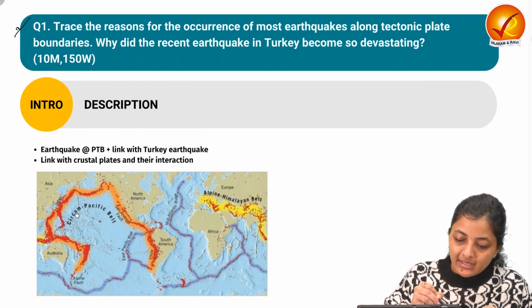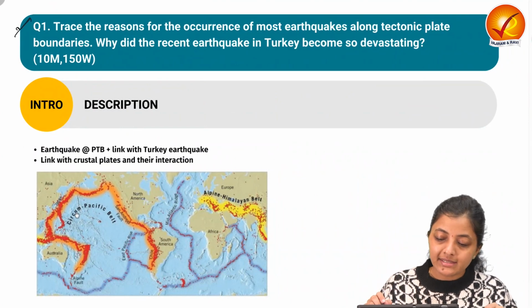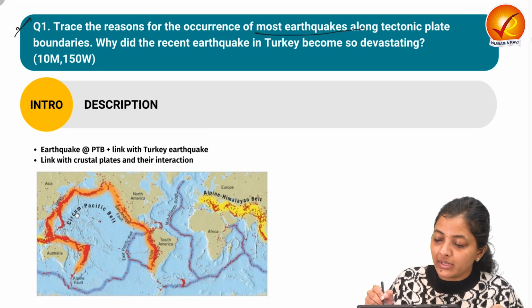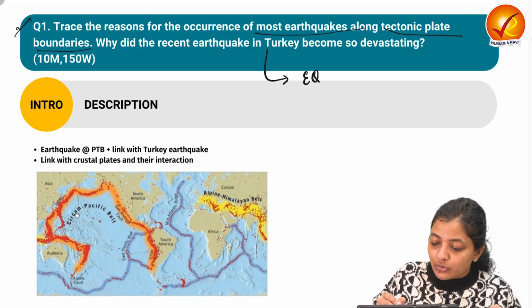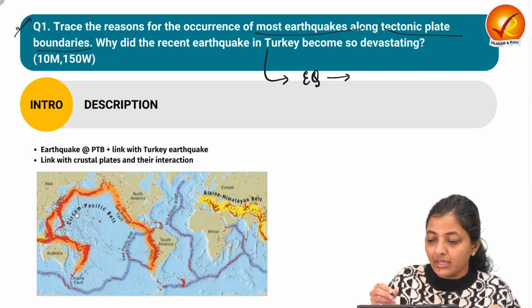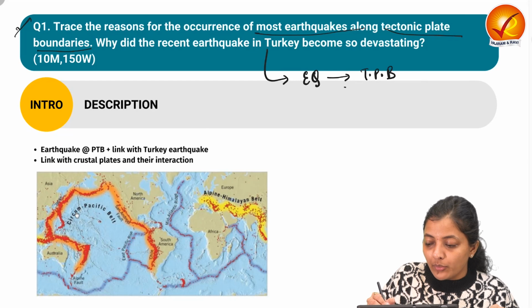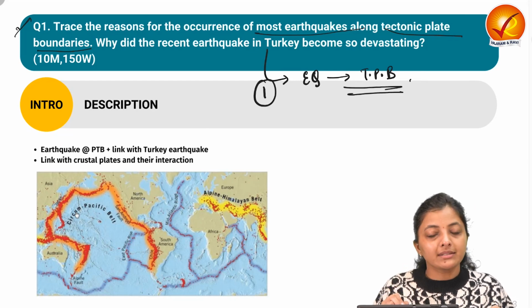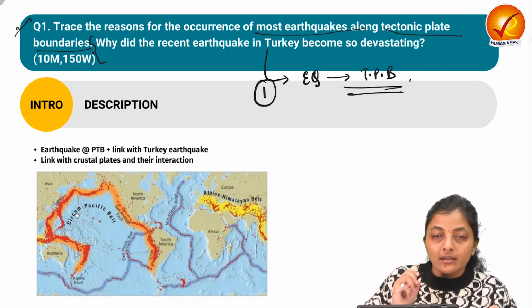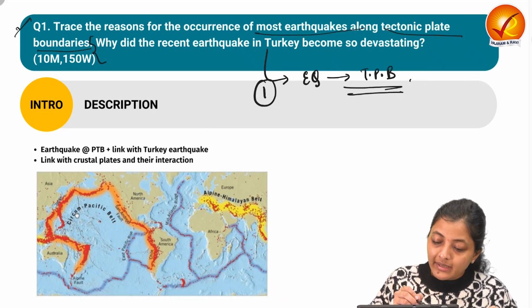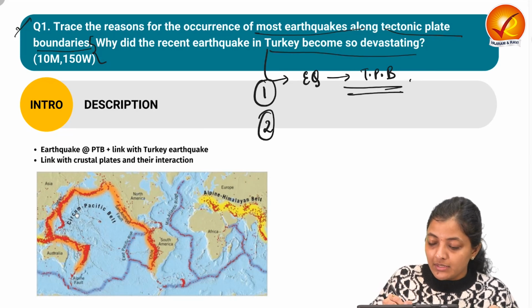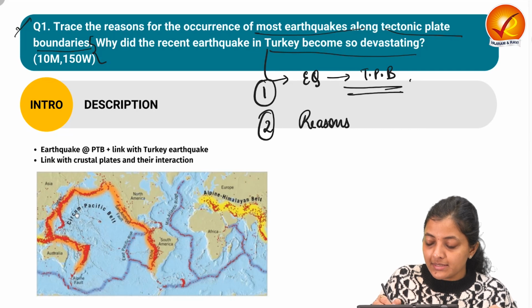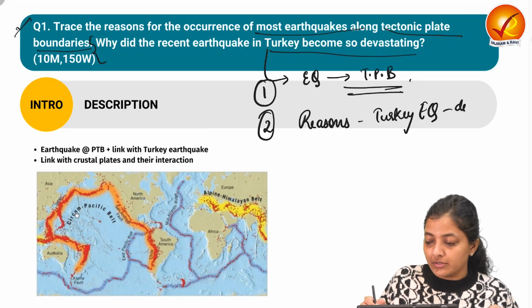The very first question says that you need to trace the reasons for the occurrence of most earthquakes along the tectonic plate boundaries. Means we have to tell the reasons behind the earthquakes that happen along the tectonic plate boundaries. So the very first demand is this, and the second demand of the question is, why did the recent earthquake in Turkey become so devastating? So we have to quote some reasons behind the Turkey earthquake devastation.